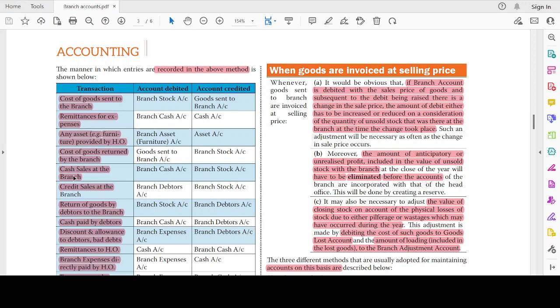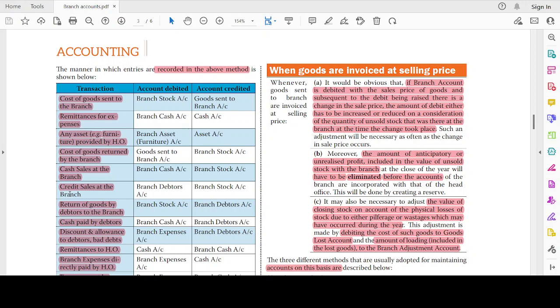Cash sales at the branch. Cash sales, so cash will be increasing: branch cash account debit to branch stock account. Credit sales are recorded at the stock account instead of a trading and profit and loss account. The stock account will be showing us the surplus or the deficit, right? A shortage or surplus. So the branch stock account will, in a way, function as the branch trading and profit and loss account. Branch stock account can be understood as the branch trading account.